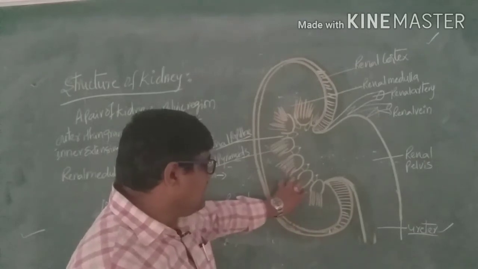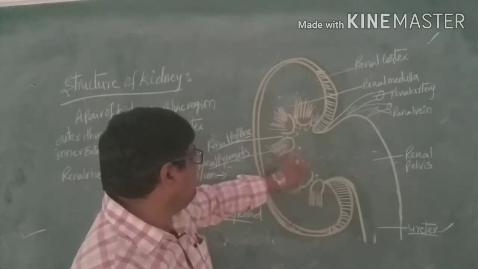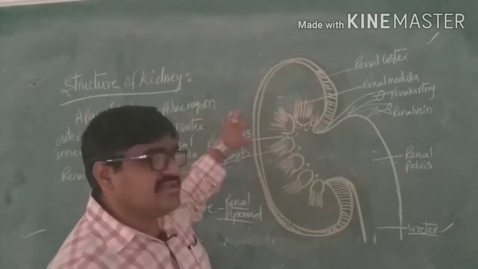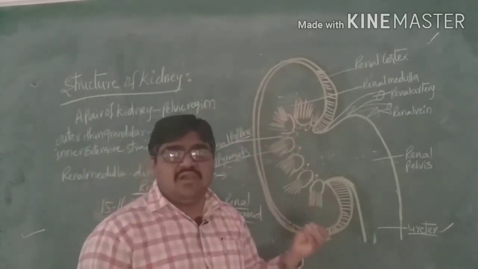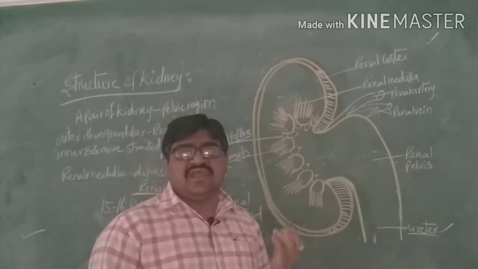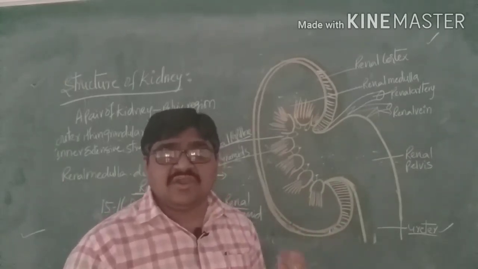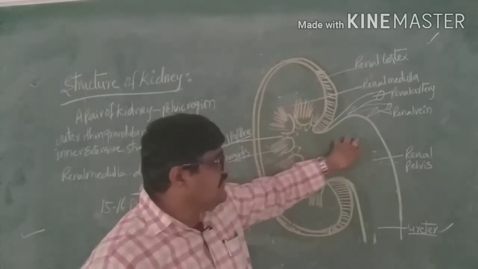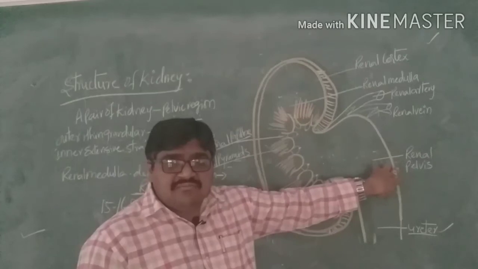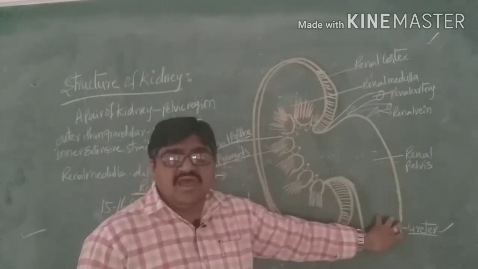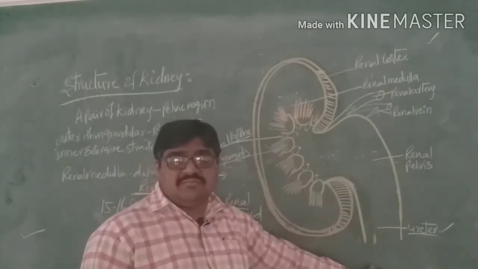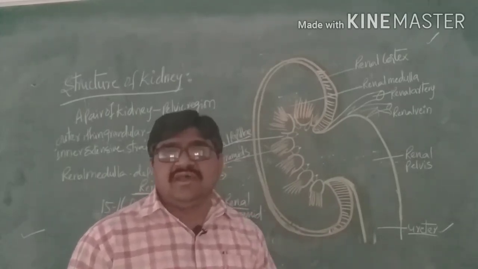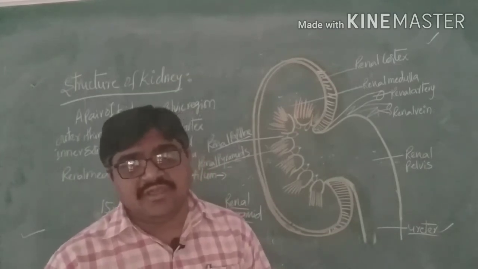So the renal pyramids have renal papillae in between them. These renal papillae consist of a small slit-like pore, which helps in the collection of urine. That urine passes from the hilum to the renal pelvis. From the renal pelvis it enters into the ureter, and from the ureter into the urinary bladder. From the urinary bladder, through the opening of the urethra, it is eliminated outside the body.